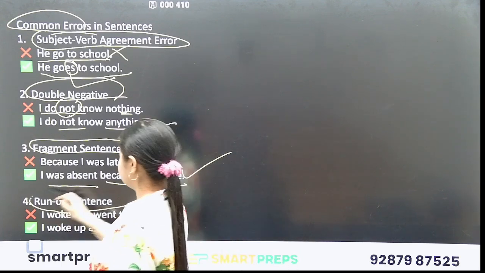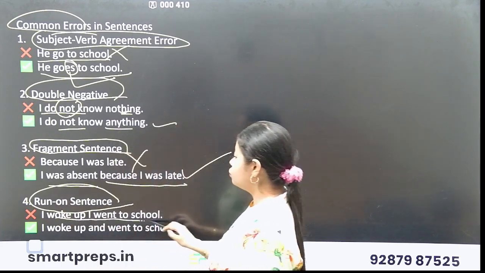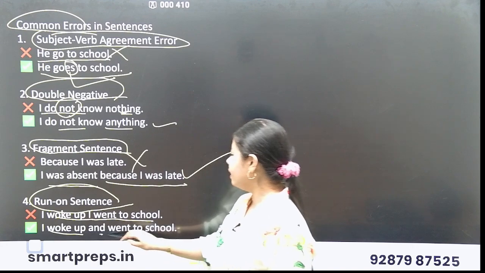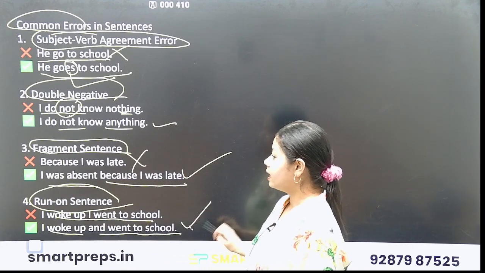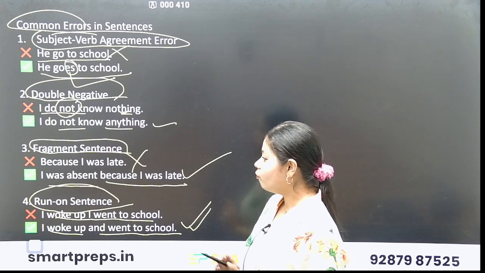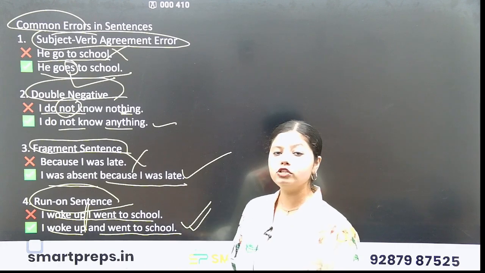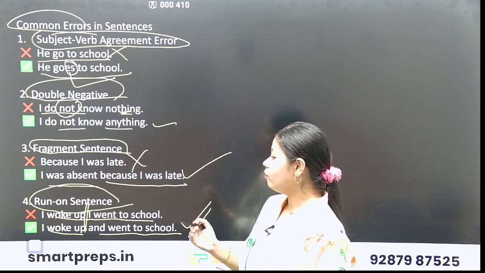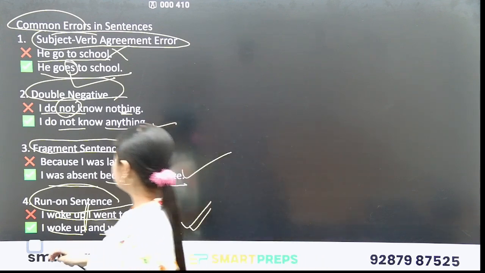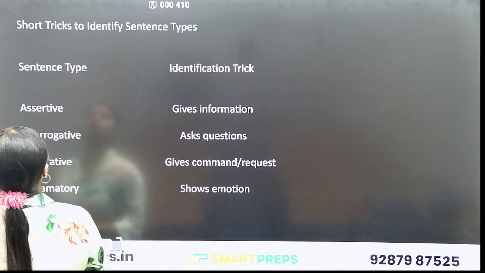Run on sentence. I woke up, I went to school. "I woke up and went to school" is the correct sentence. Why? Because in "I woke up, I went to school" there is no conjunction joining the two clauses. So I woke up and went to school is the correct sentence.